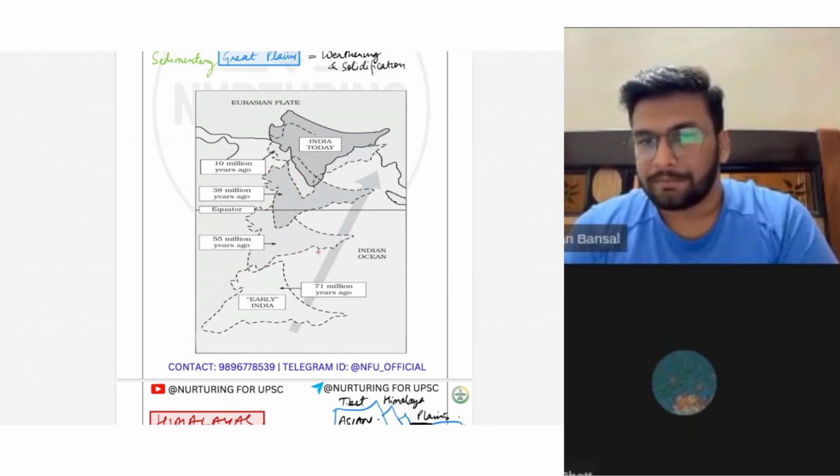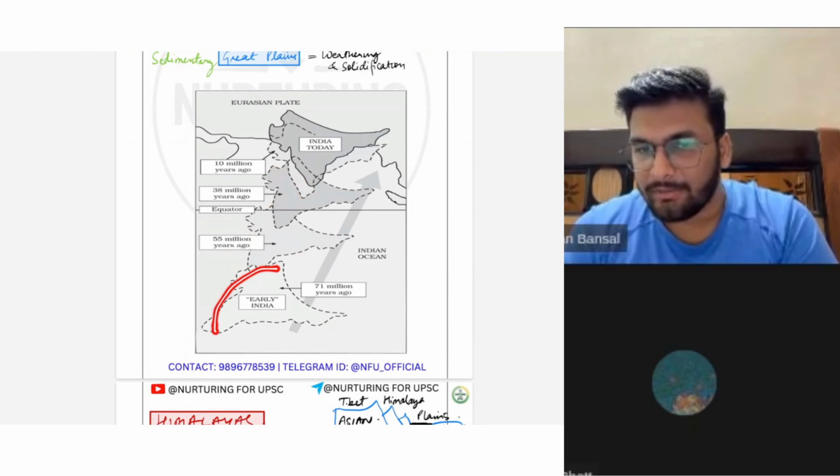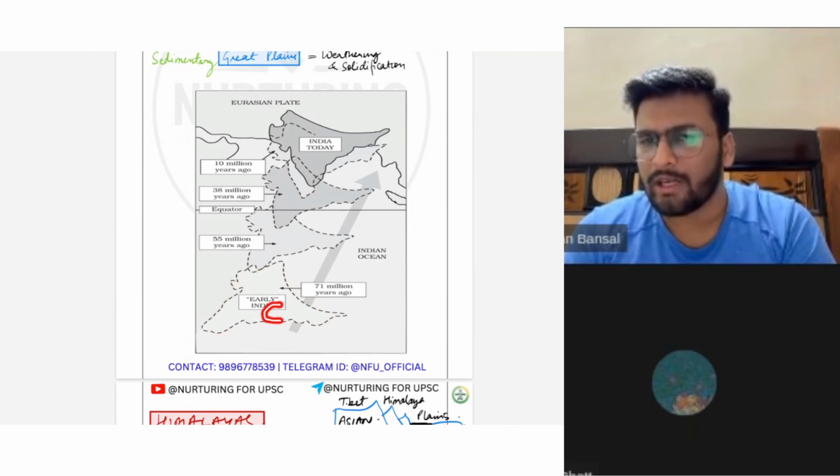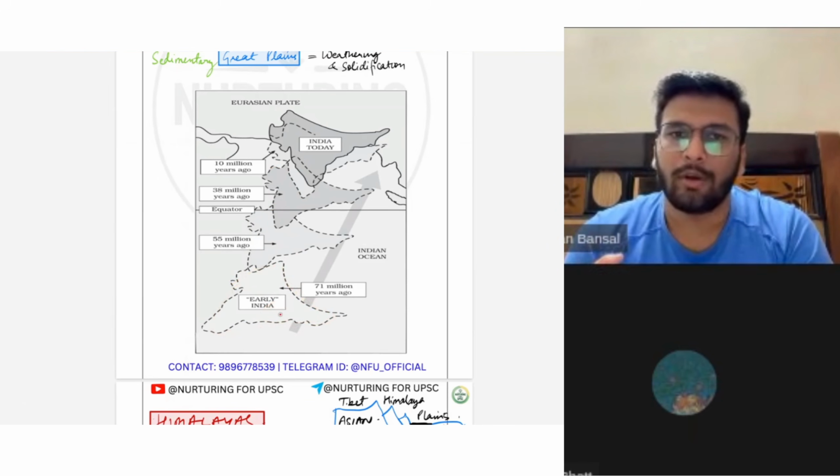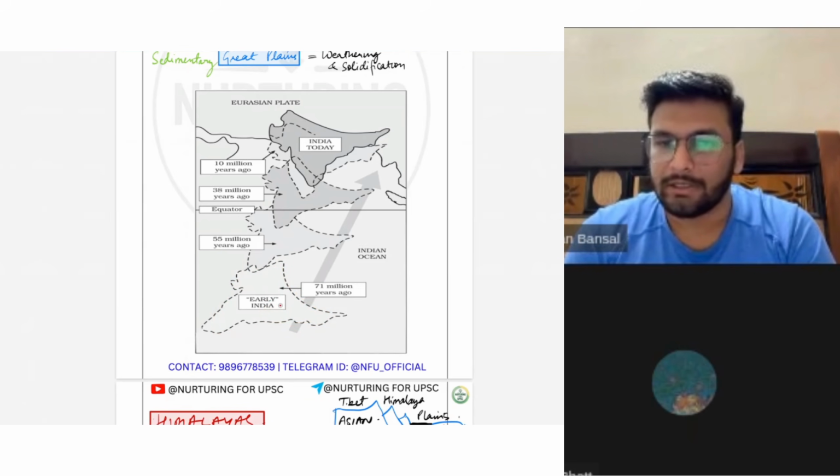Now this original landmass had this Gondwana coal. Why Gondwana coal? I told you this Indian coal is known as Gondwana coal, and it was formed due to the melting of ice caps near this Chota Nagpur plateau and submergence of vegetation under that. So we had this Gondwana coal over here.